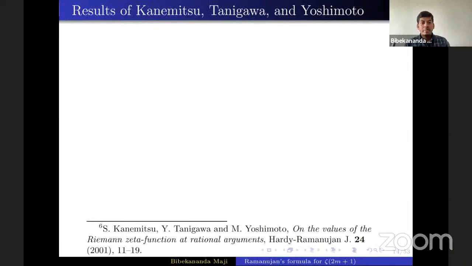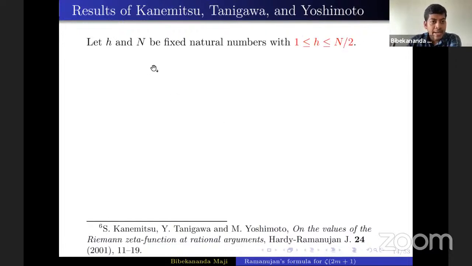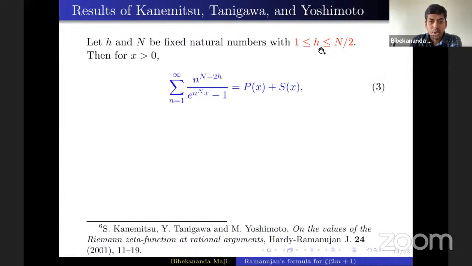Now let me talk about the work of three Japanese mathematicians, Kanemitsu, Tanigawa, and Yoshimoto. Let H and N be fixed natural numbers with this restriction on H and N. Then for any positive real number x, they studied this generalized Lambert series.